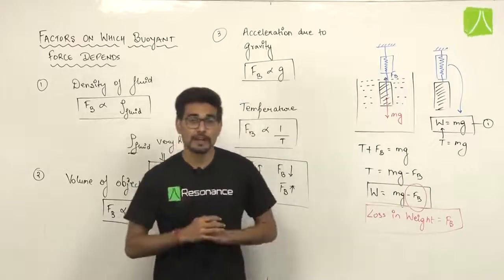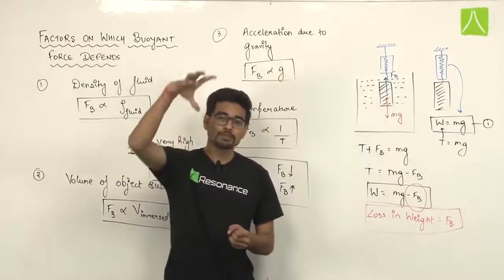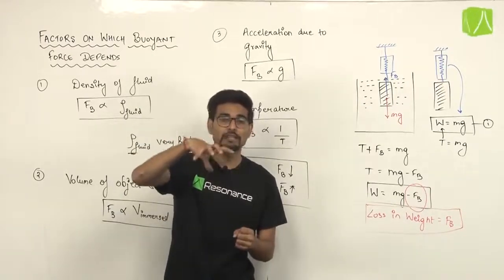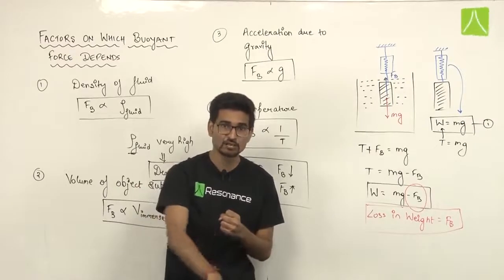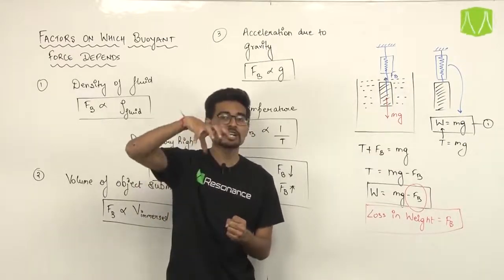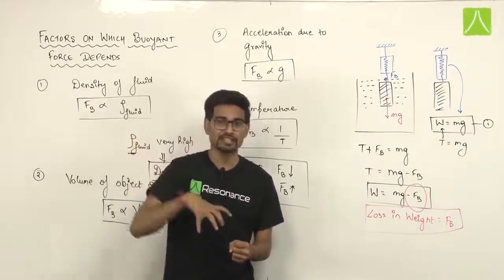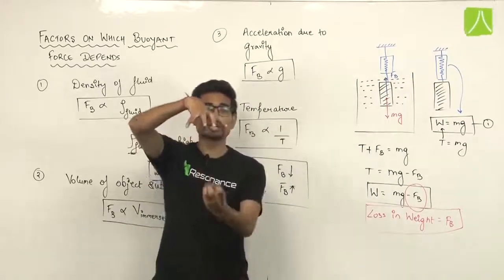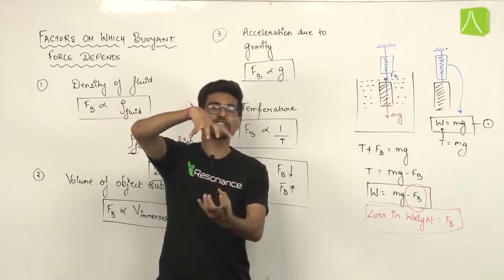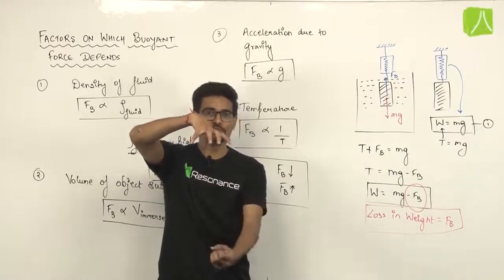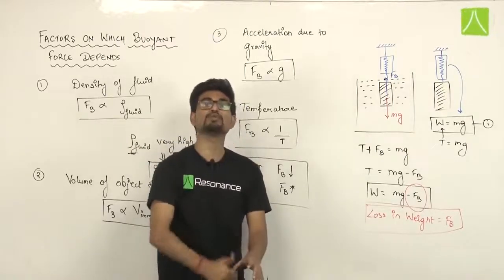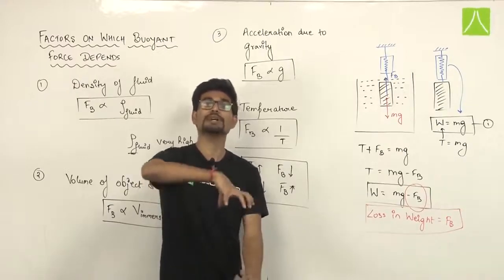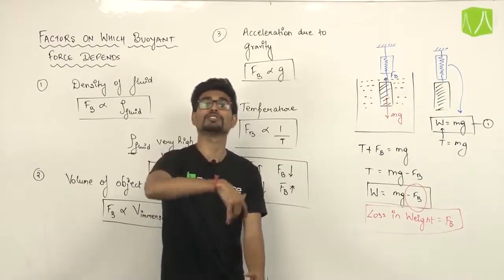या आपने अपने घर पर कभी करा भी होगा, if you are taking a mug and you are putting it into the bucket full of water, you will find that that mug will be appearing lighter in the liquid, and as soon as you pull that mug upward outside that liquid, you will feel it heavy. Why? Because जब आप उसको उठा रहे हो तो आप उसके mg को बैलेंस कर रहे हो, तो आपको जो वेट उसका फील हो रहा है that is equal to mg, but when it is in liquid आपको सपोर्ट कर रहा है बाइंड फोर्स। आपके फोर्स को कौन सपोर्ट कर रहा है? बाइंड फोर्स।